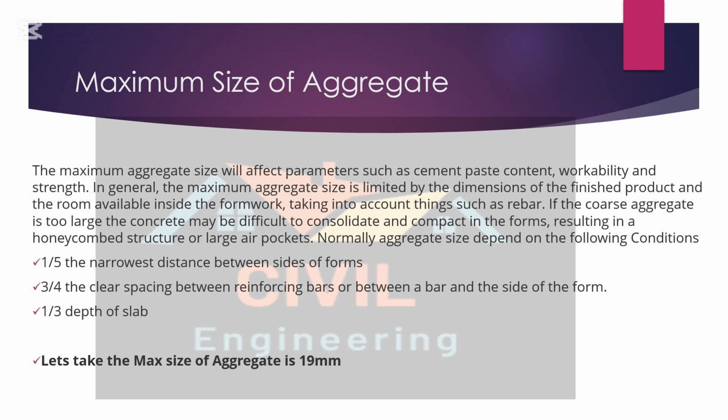Taking this into account, normally aggregate size depends on the following conditions: 1/5 the narrowest distance between the sides of the formwork, 3/4 the clear spacing between reinforcement bars and between bars and the side of the form, 1/3 the depth of the slab. Let's take in our case the maximum size of the aggregate is 19 mm.